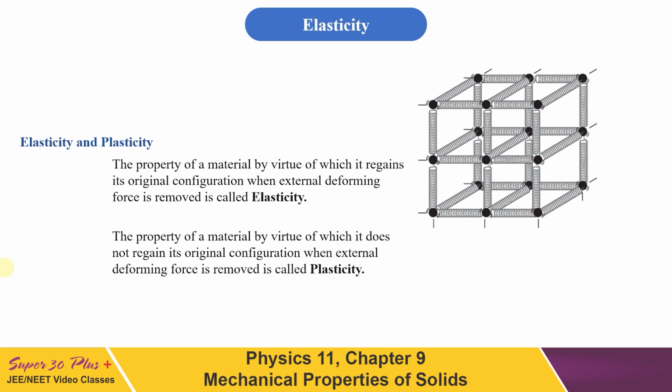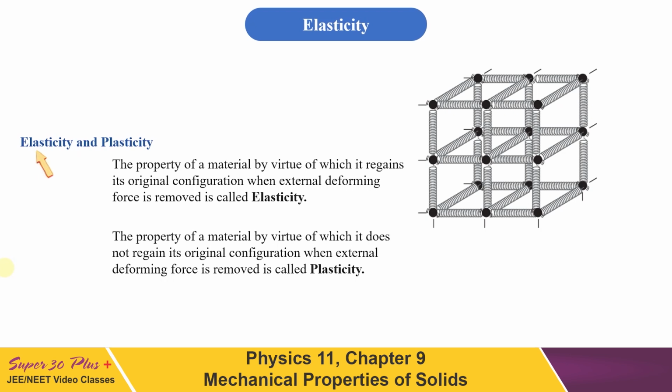In this system, if any ball is displaced a little from its equilibrium position, then the springs attached to the ball will either be stretched or compressed, and because of this the restoring forces will come into play and they will bring the ball back to its original position. This accounts for the elastic behavior of a solid body. So you must now have understood why this elasticity appears in a solid body.